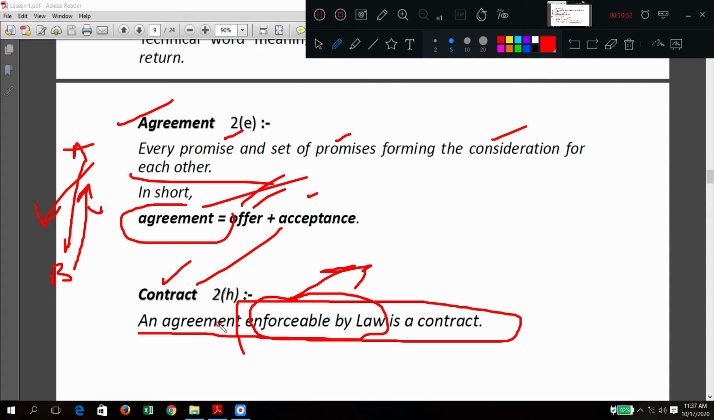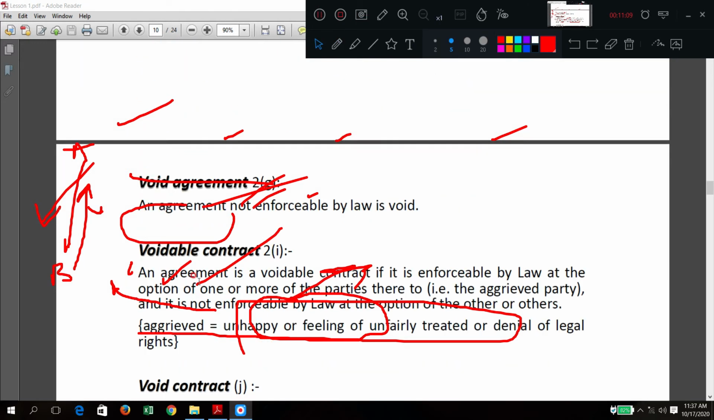So till this point, everything was agreement, offer, proposal, something like that. But still it is not approved by the law. So after approval of the law only, we can call it what? Contract. You can call it a contract.